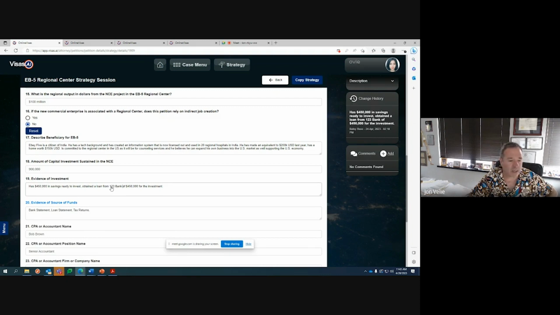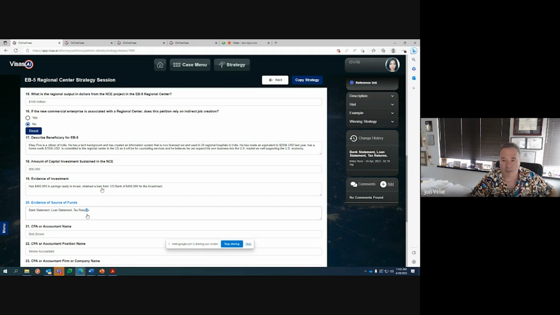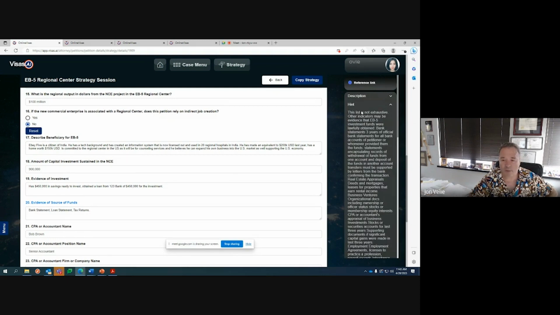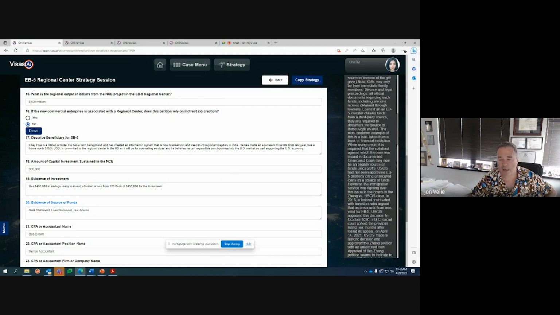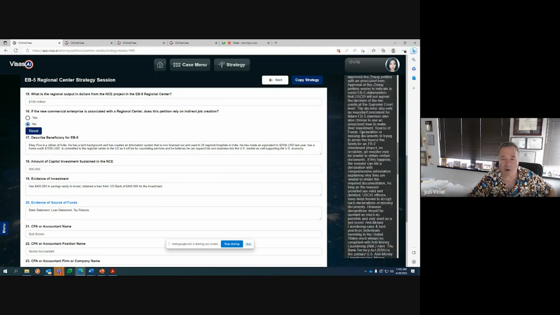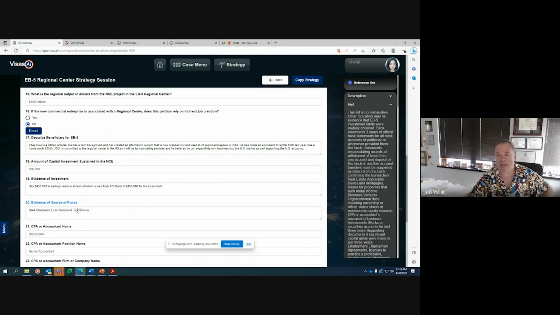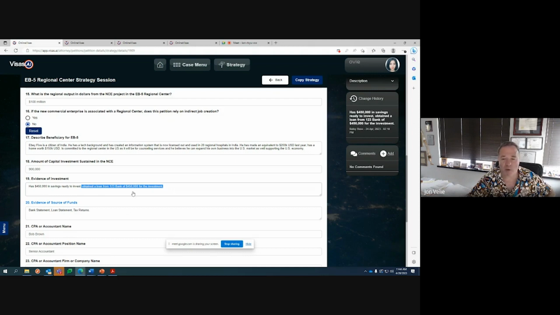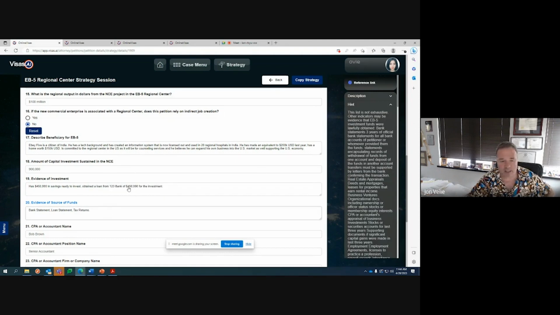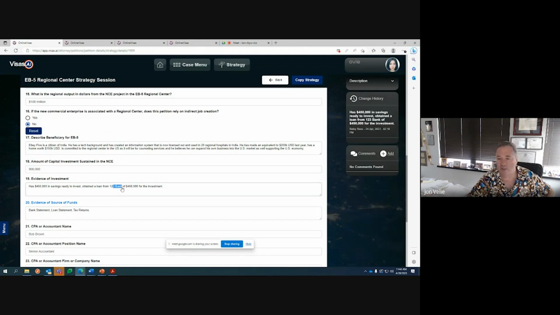Okay, so what you need to know about the source of funds, right? There are all sorts of hints on here, and you can read over these at your leisure. But that's why we got OV over here telling you about source of funds. The most important thing for a beneficiary is proving their source of funds. But if the beneficiary is borrowing the money, you have to do the source of funds for the lender unless the lender is a bank.